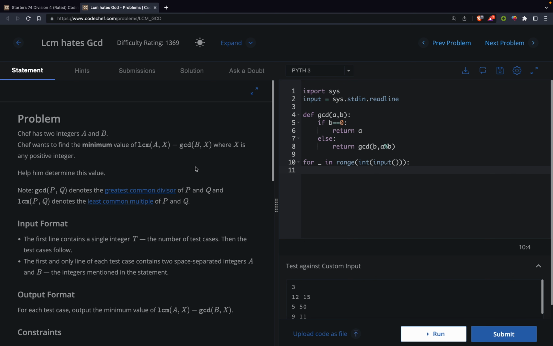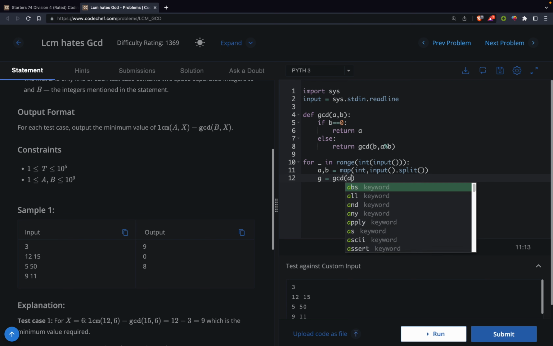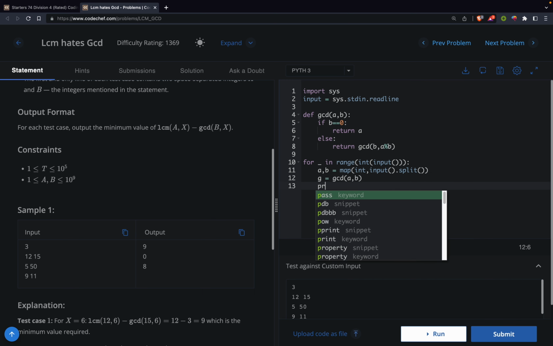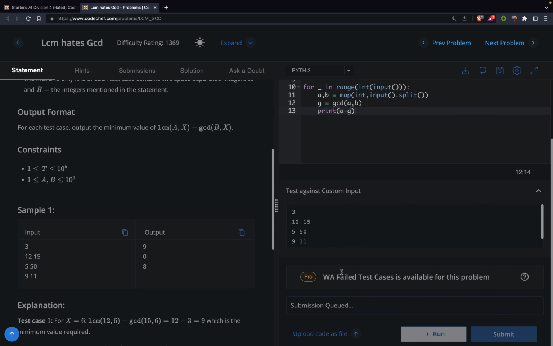Okay, so I have to take 2 integers as my input. So a, b = map(int, input().split()). Now I have to calculate the GCD, GCD(a, b), and I have to print a minus g. So let's just run it and see if it works for this custom input test case.